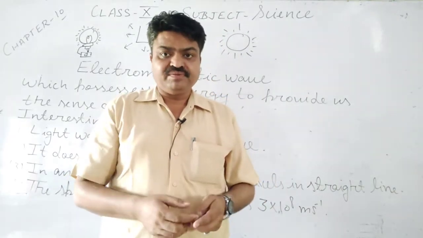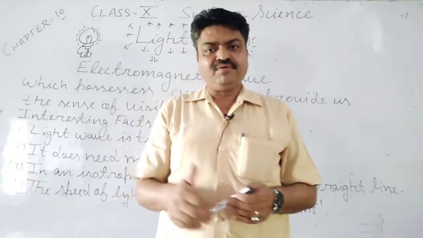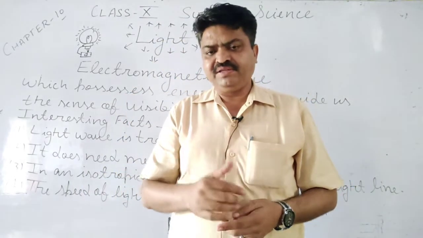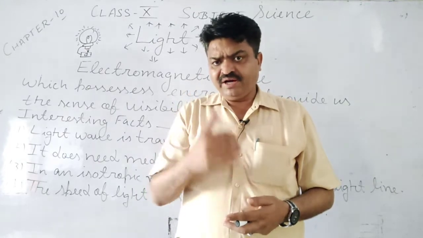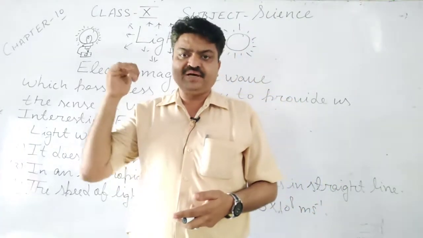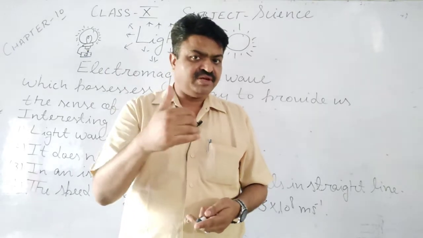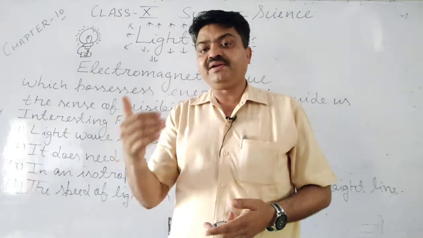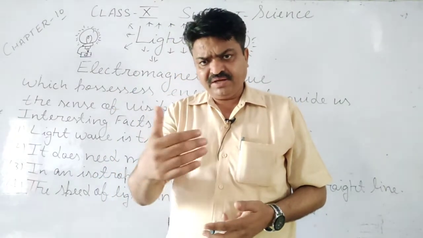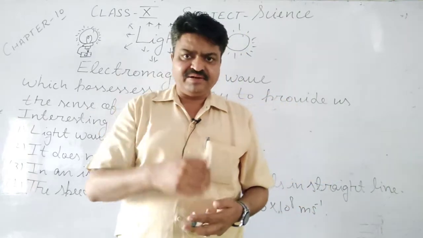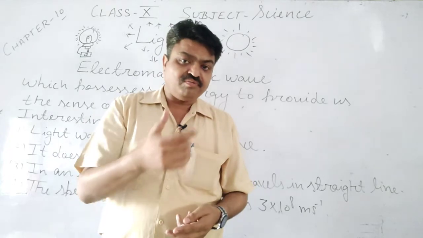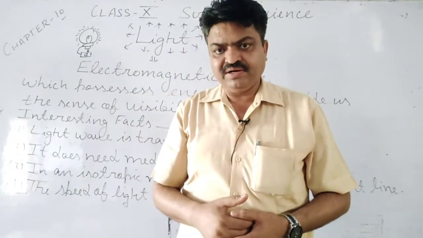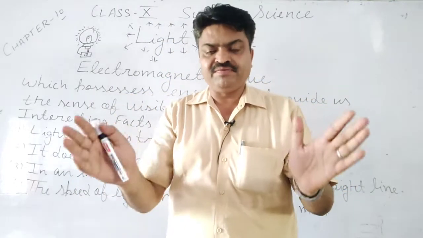We observe the beauty of our surroundings only with the help of light, and in this our eyes help us. Because our eyes also work with the help of light's phenomena like reflection and refraction. With the help of light reflection and refraction, the image of the objects forms on the retina and we observe the different things.